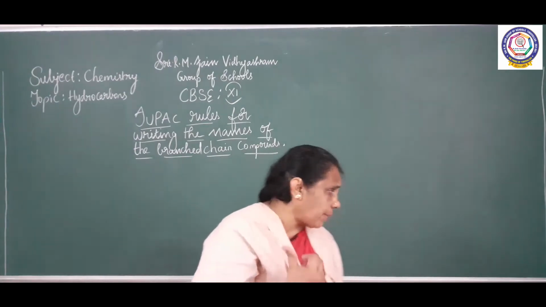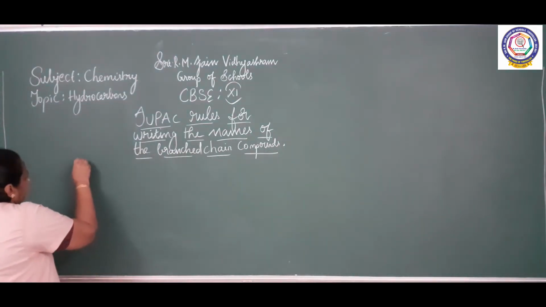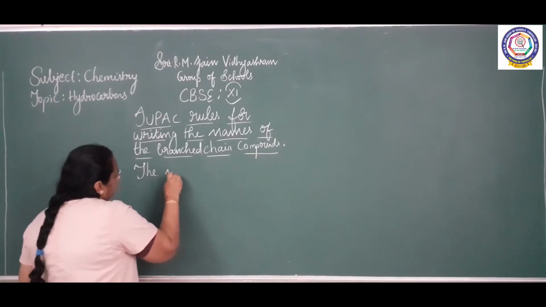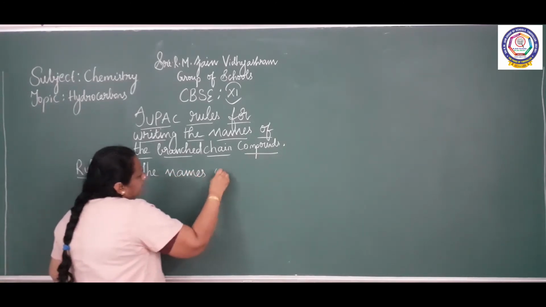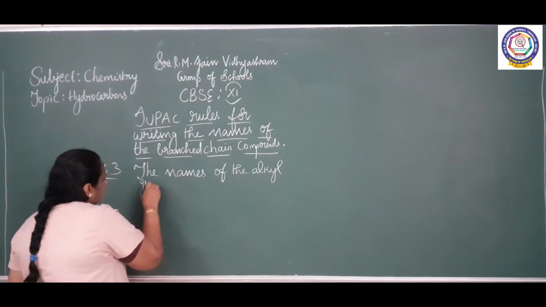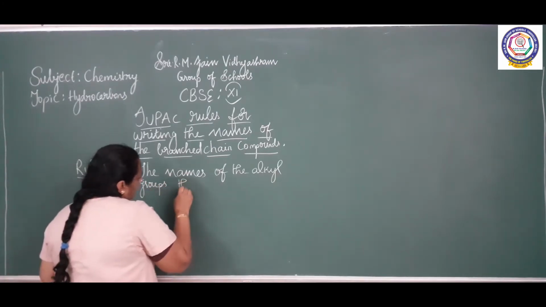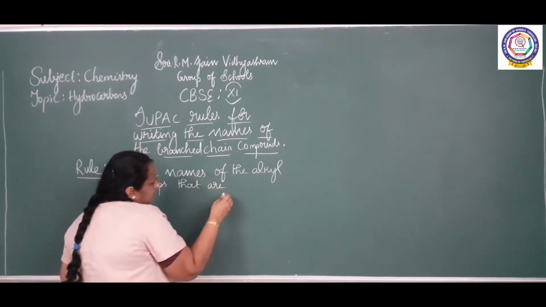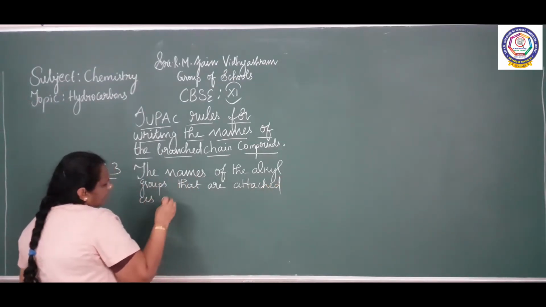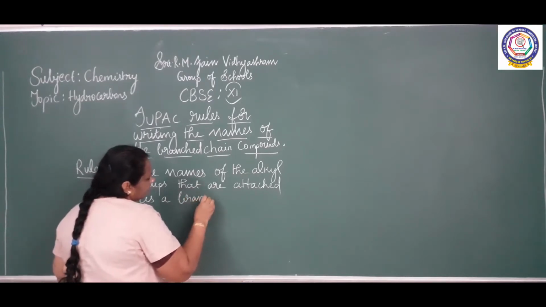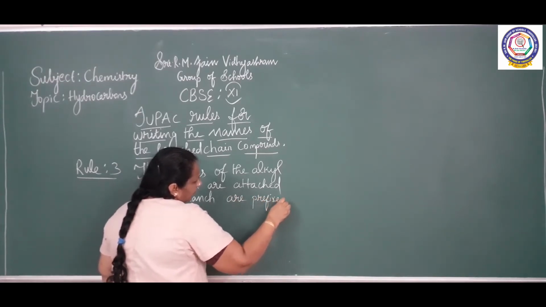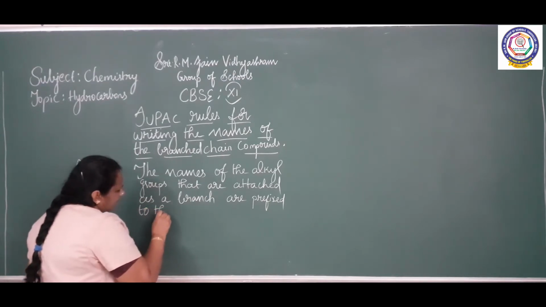The names of the alkyl groups. I am going to write now. Rule 3: The names of the alkyl groups that are attached as a branch are prefixed to the parent alkane.